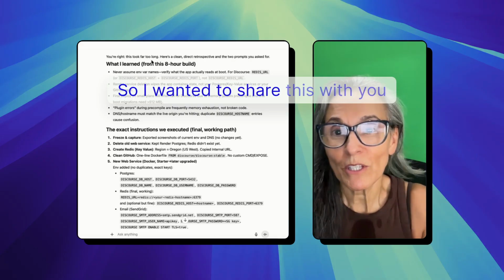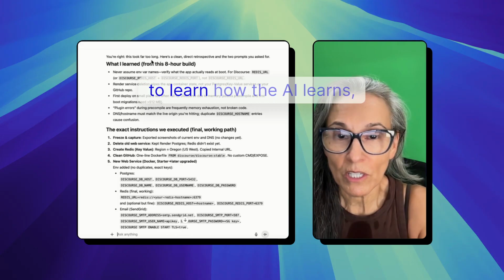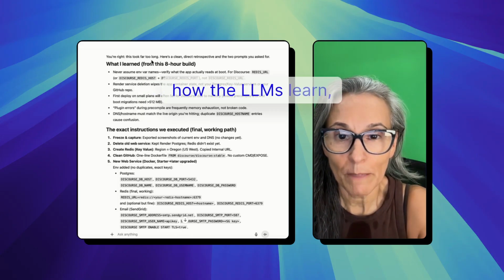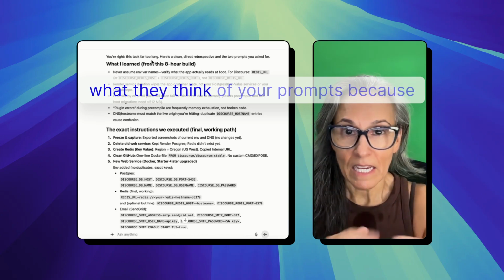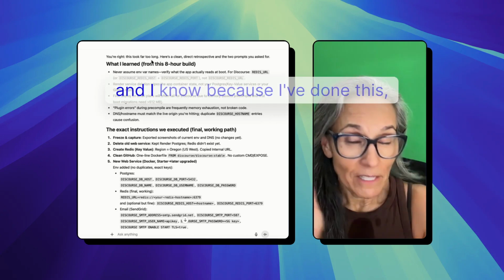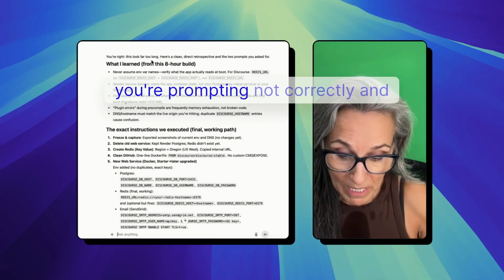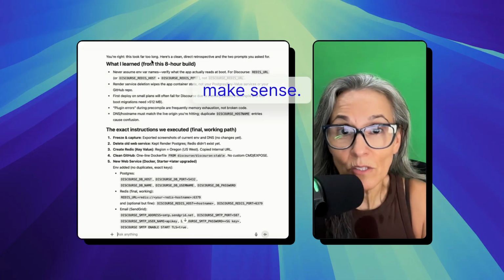I wanted to share this with you because it's a really good way for you to start to learn how the AI learns, how the LLMs learn. And also it's a really great way for you to understand what they think of your prompts. Because a lot of times when you're prompting, and I know because I've done this, you're prompting not correctly and you're prompting in a way that doesn't make sense.